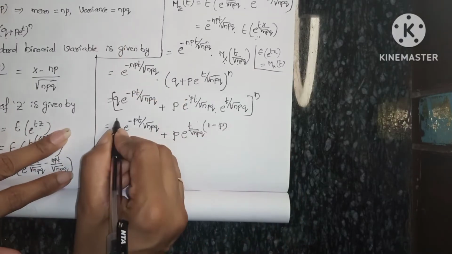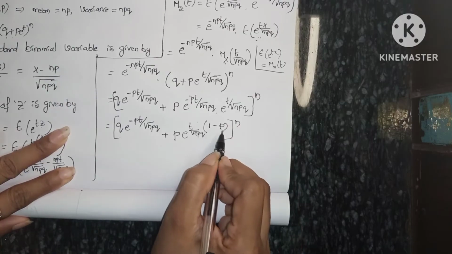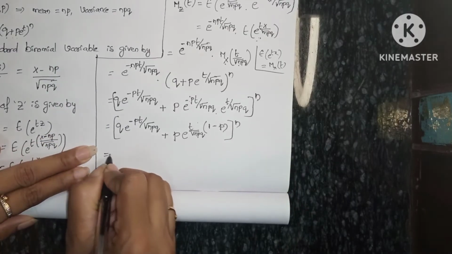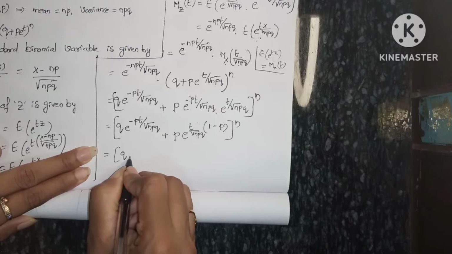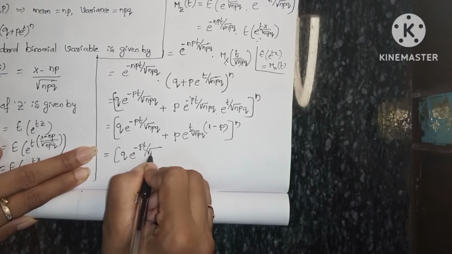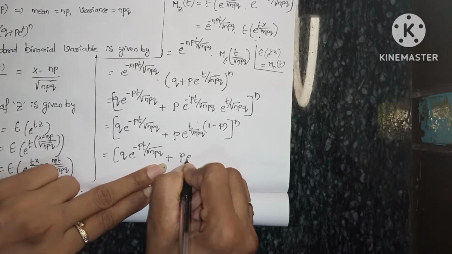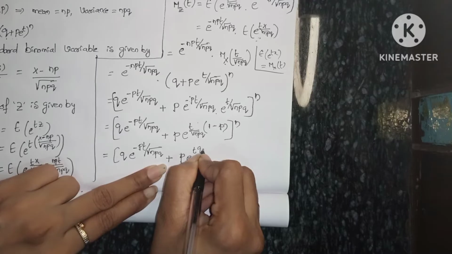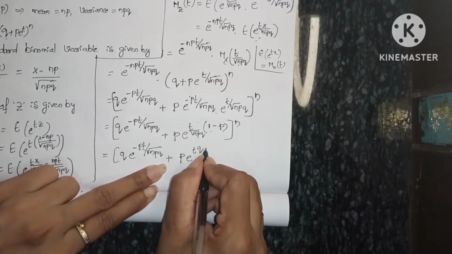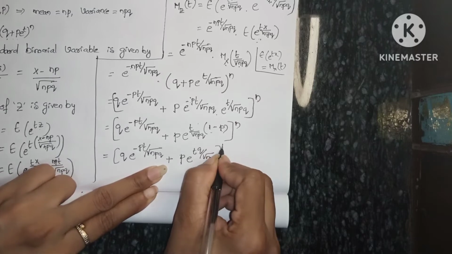So 1 minus p is nothing but q. So that means q into e power minus pt by square root of npq plus p into e power tq, where 1 minus p is nothing but q, by square root of npq, whole power n.